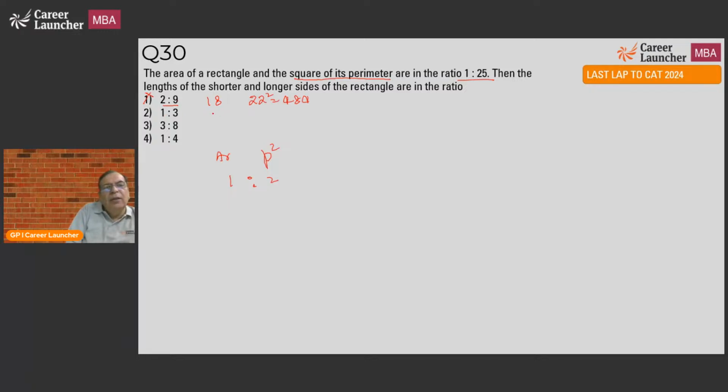Same thing. 3 into 1, 3 is the area. Perimeter, 3 plus 1, 4 into 2, 8. 8 square is 64. So this was 1:25? No. Wrong choice. 3:8, the area becomes 3 into 8, 24. Perimeter 2 into 8 plus 3, 11, 22. 22 square again is 484. It is not 1:25. Last one, 1:4. Area becomes 4. Perimeter 4 plus 1, 5, and 5 into 2, 10. 10 square is 100, which is nothing but 1:25. Correct answer. Round 1 jugaad question. Check the choices and you will get the answer.